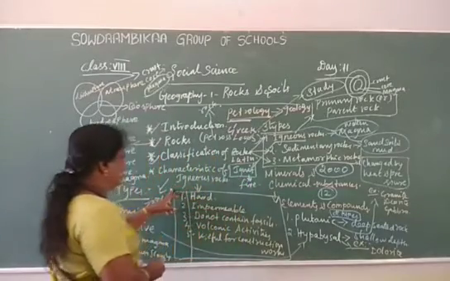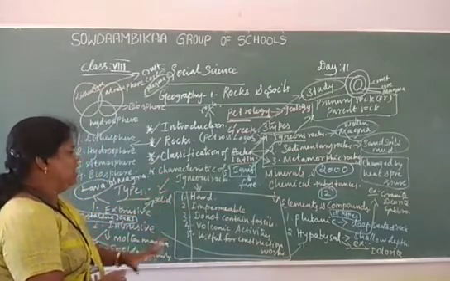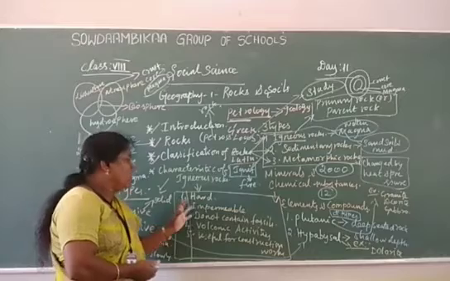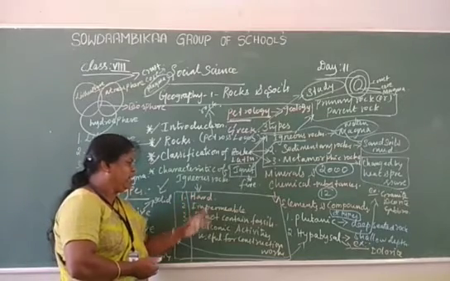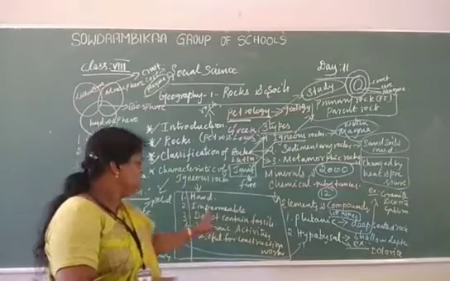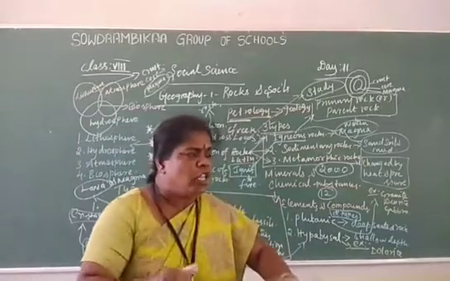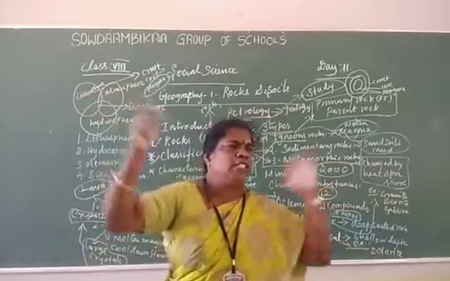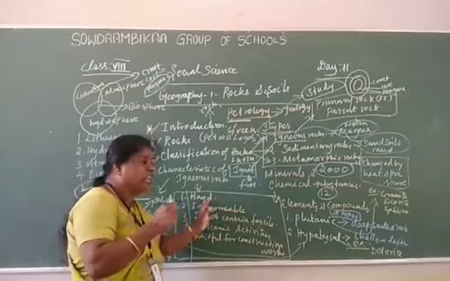Its characters means first, this is hard in nature, very hard in nature. And another one, impermeable. Impermeable means not allowing fluid to pass through it. Not allowing any fluid because it is hard in nature.